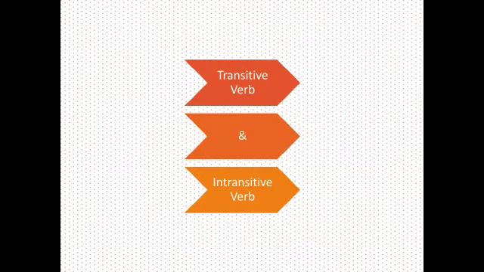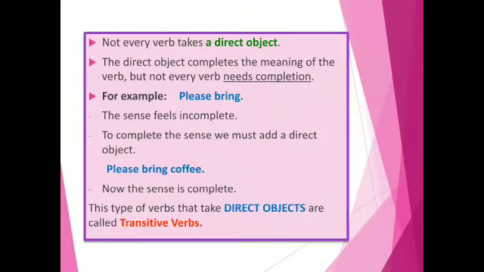Next, transitive verb and intransitive verb. Not every verb takes a direct object. The direct object completes the meaning of the verb, but not every verb needs completion. For example, please bring. The sentence feels incomplete. To complete the sentence, we must add a direct object. If we say, please bring coffee, now the sentence is complete. This type of verbs that take direct objects to complete the sentence are called transitive verbs.